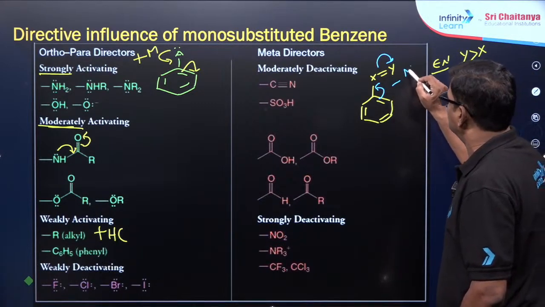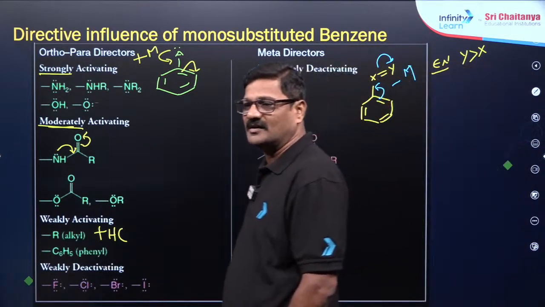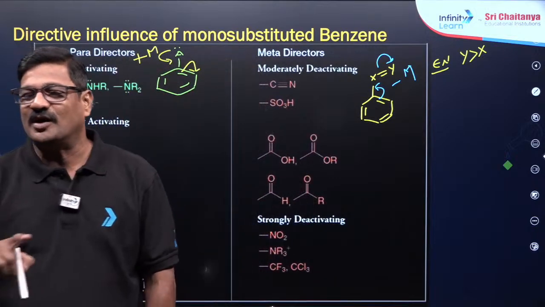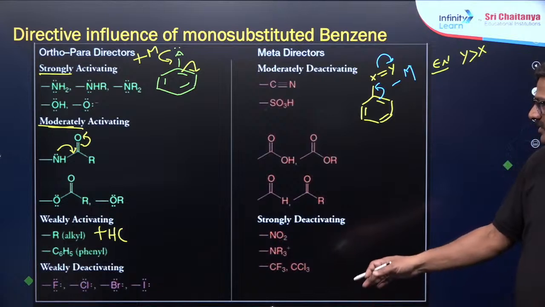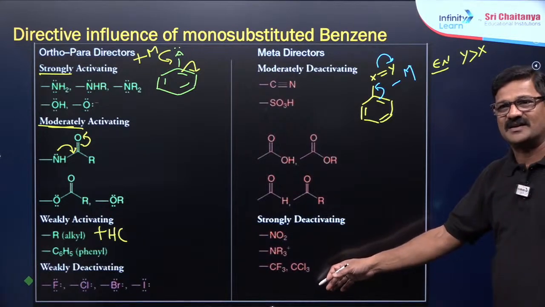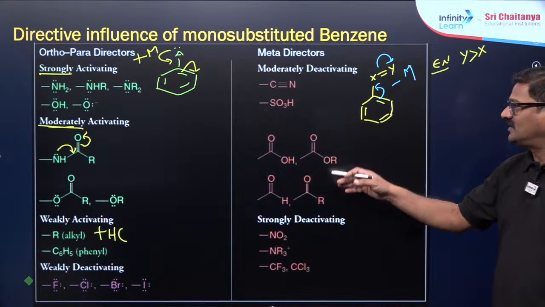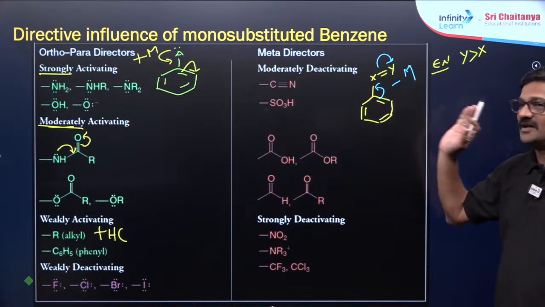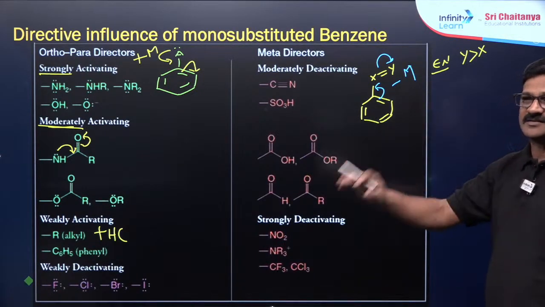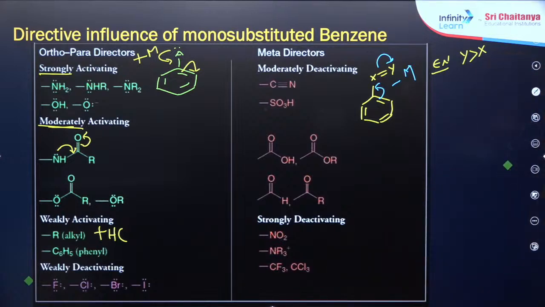So this is what is called a negative mesomeric effect or negative R effect. Understand? These are strong negative mesomeric effects and moderate ones, strongly deactivating, moderately deactivating. They are always meta directors. Understand? They are always meta directors.